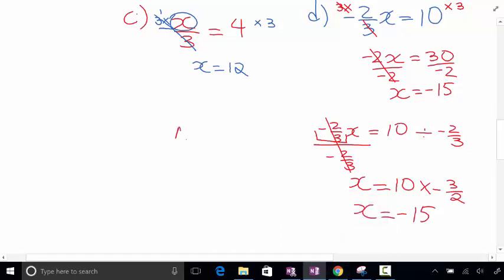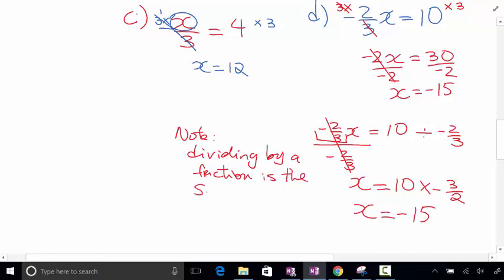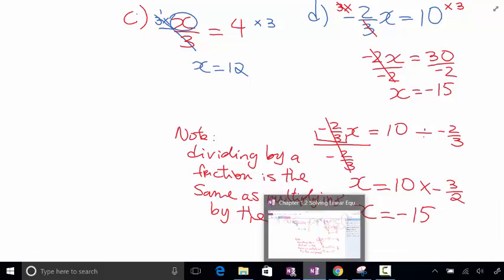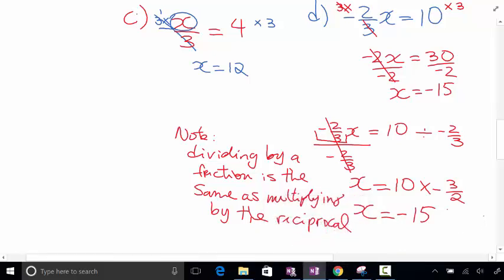So just to make a note, okay, dividing by a fraction is the same, okay, as multiplying by the what? The reciprocal.